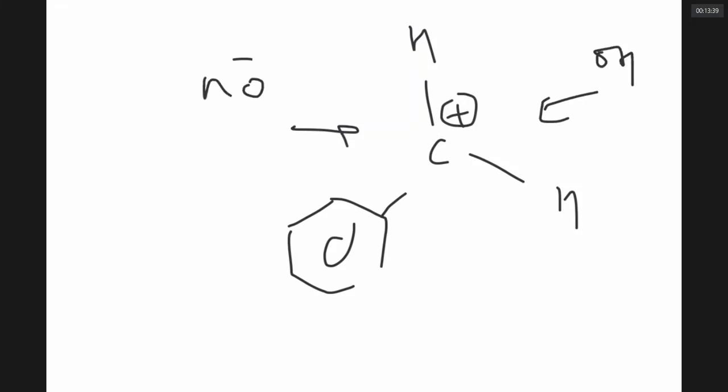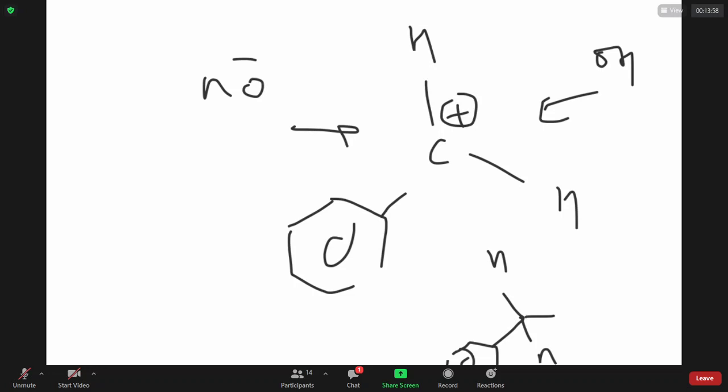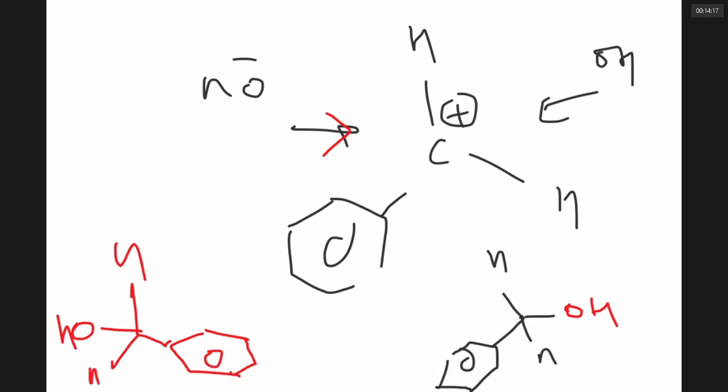If it is attacking from the side where Br is leaving, you will be getting a product with a similar configuration as the starting material. Starting material has Br on the right side, and the product also has OH on the right side. Exactly in the same place you get OH. Suppose OH minus is attacking from this side, then of course you will be getting a product like this. Here you have OH minus.